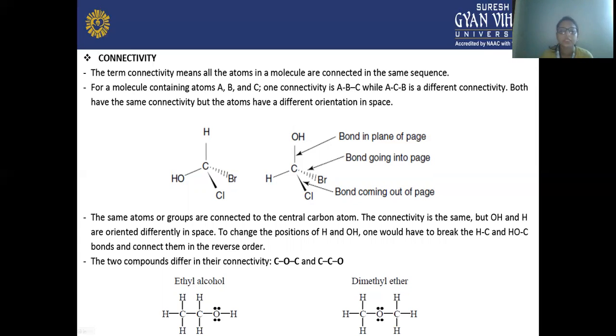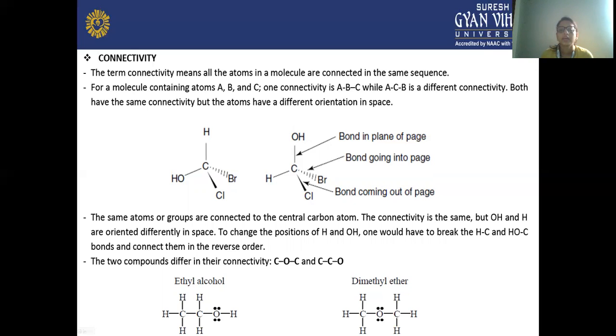So here you can see that the atoms or groups are connected to the central carbon atom, and the connectivity is the same, but OH and H are oriented differently in space. To change the positions of H and OH, one would have to break the C-H and the C-OH bonds and connect them in reverse order.